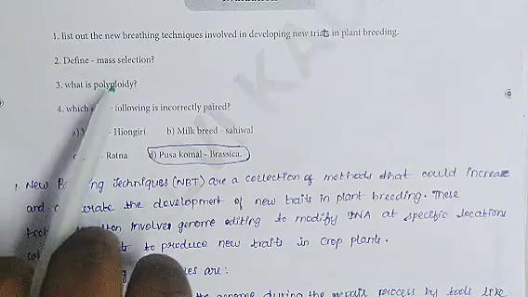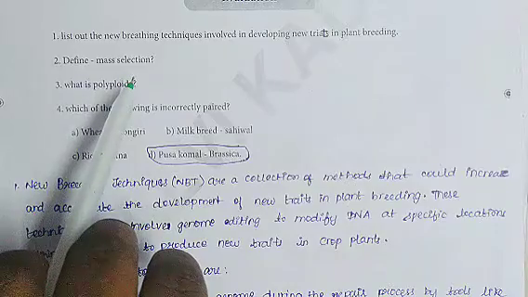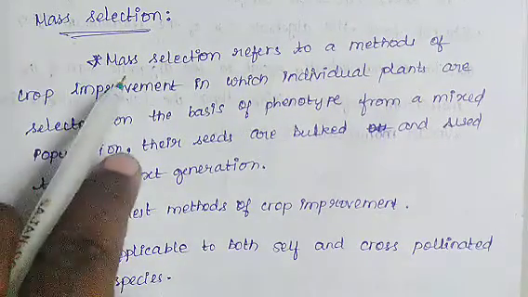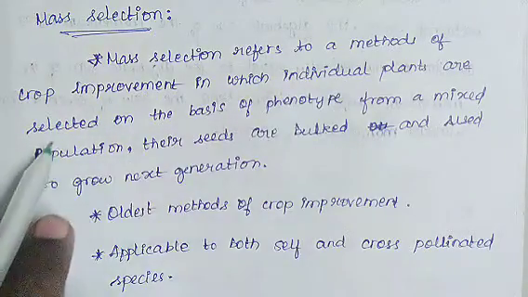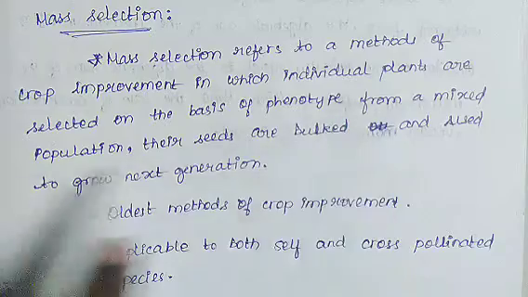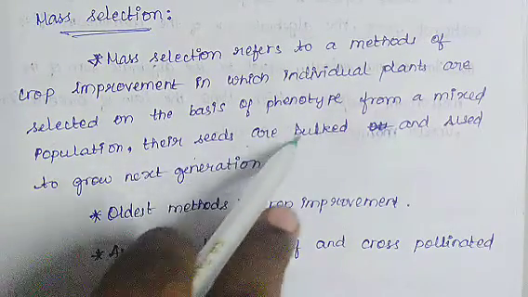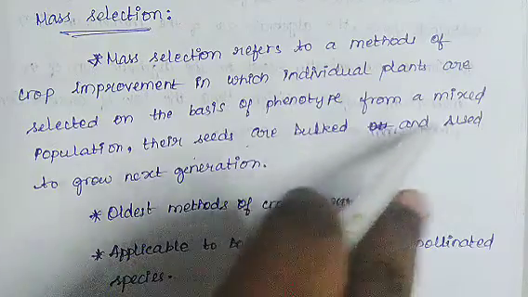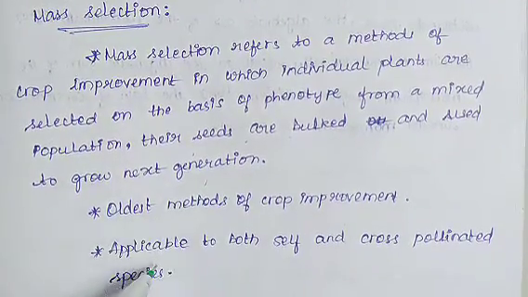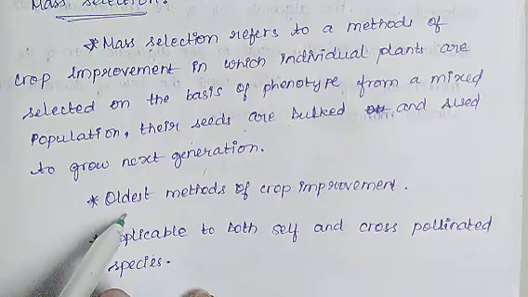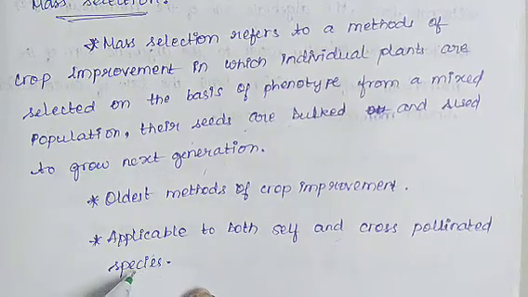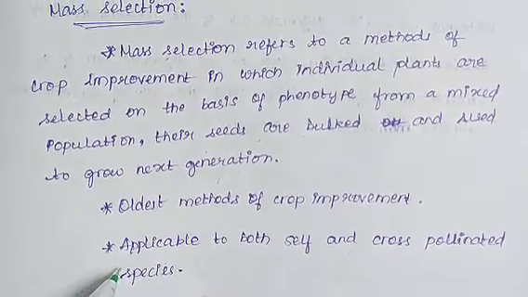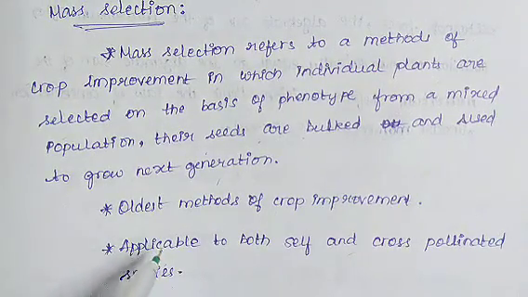Second one, define mass selection. So mass selection refers to the methods of crop improvement in which individual plants are selected on the basis of phenotype from a mixed population. Their seeds are bulked and used to grow next generation. So first one, oldest methods of crop improvement. Second one, applicable to both self and cross pollinated species. So this is the answer for second question.